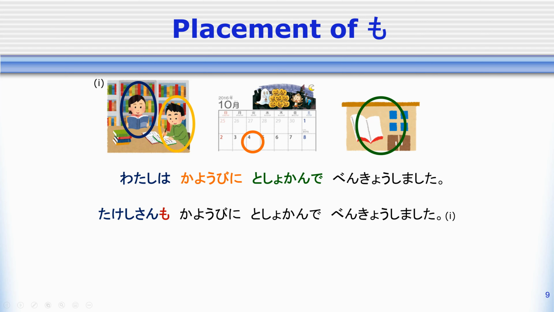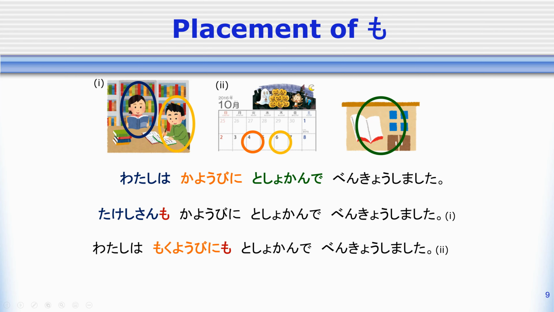Let's look at another scenario. So, 私は火曜日に図書館で勉強しました。Now I'm going to add on 木曜日, Thursday, as another day when I studied. So let's take a look. We have 勉強しました、勉強しました。Those are the same in both sentences. 図書館で、図書館で。Those are the same in both sentences.